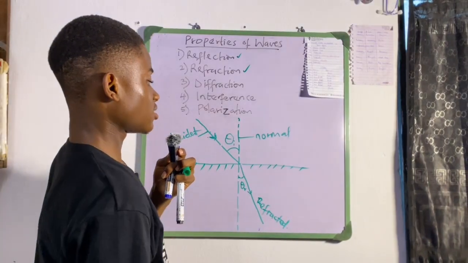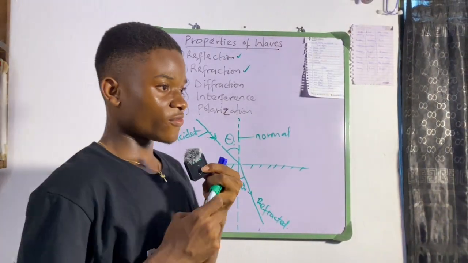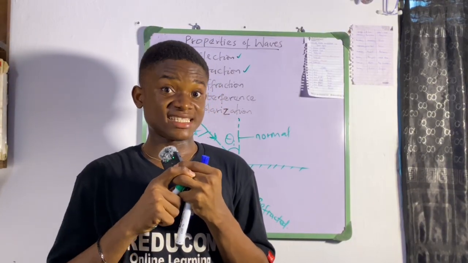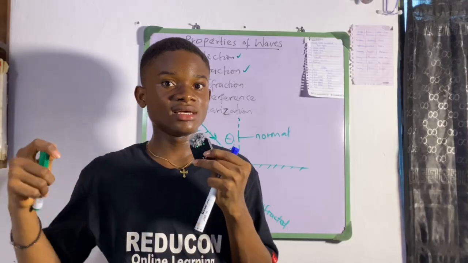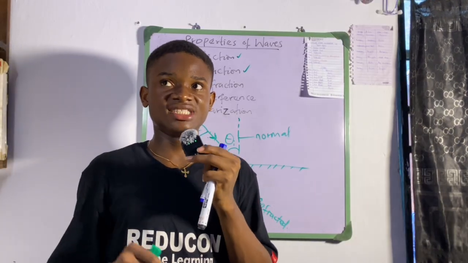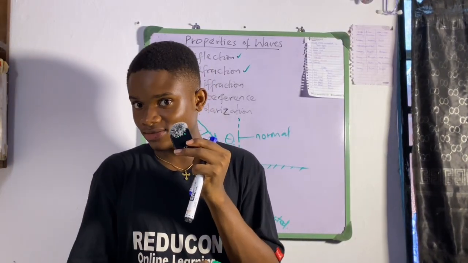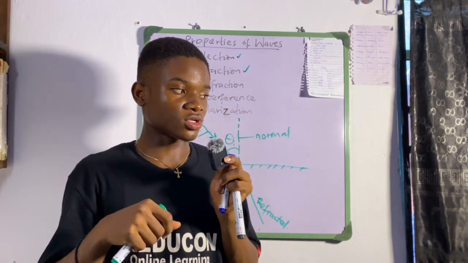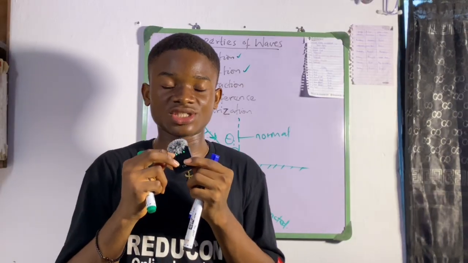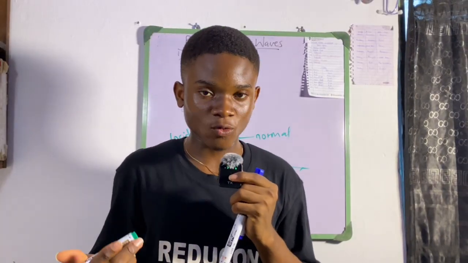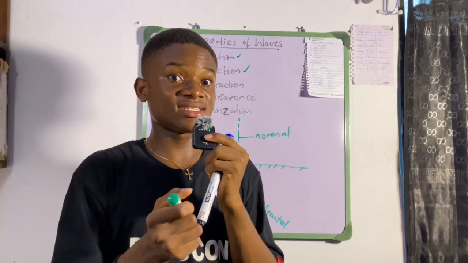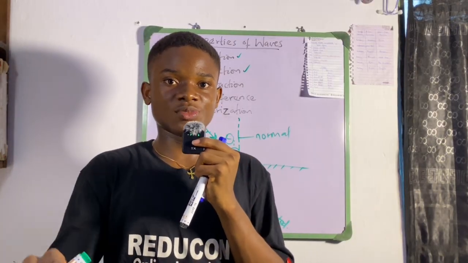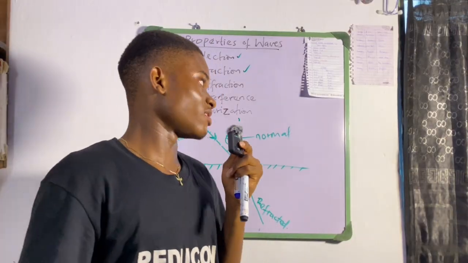All right. So I don't know if you've actually placed a stick or a pen in a bowl of water, then you see the pen bending. Okay, that is an application of refraction. You can just try it out in your kitchen or in your house. Just get a bowl of water, then put a broom or a stick or just your pen. You see that the pen bended, it will become shorter. All right, that is refraction.